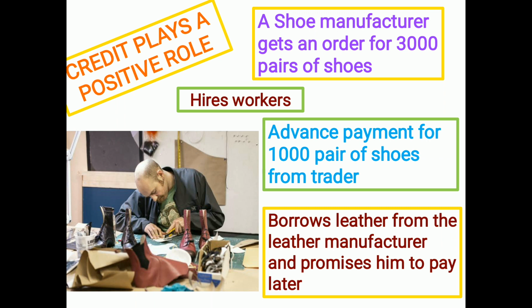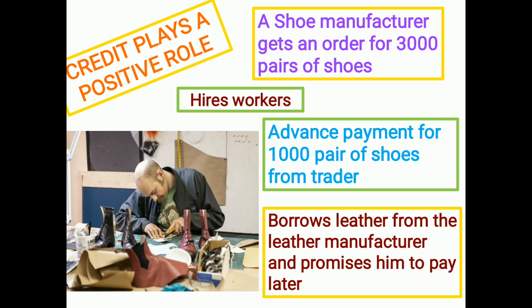At the same time, from the trader who ordered the shoes, he gets an advance payment for 1,000 pairs of shoes. He has borrowed the leather, stating that he will repay the money after the product has been sold.